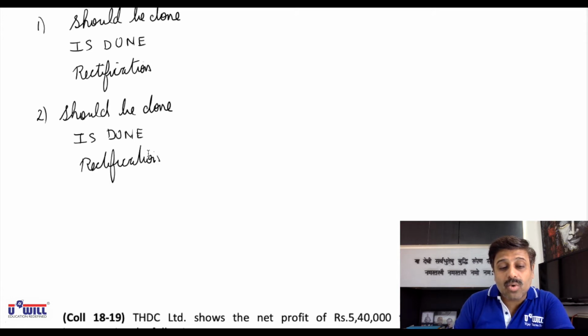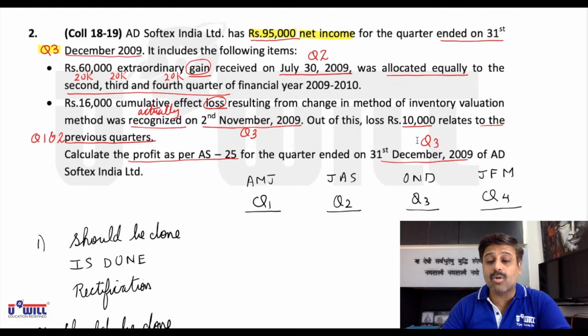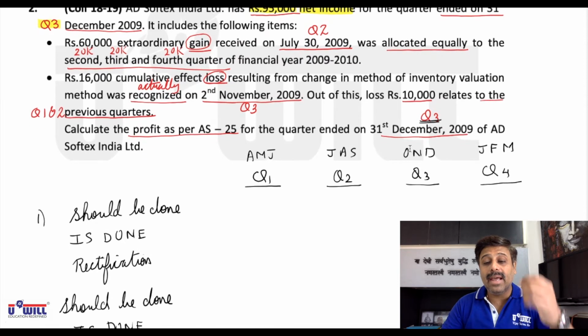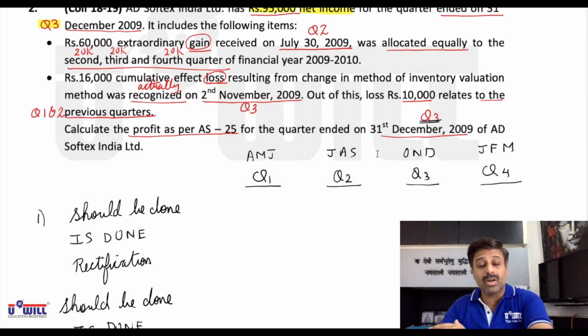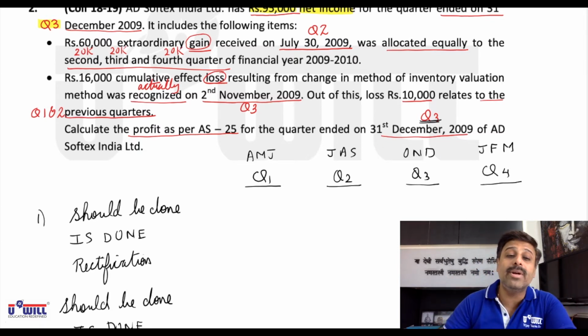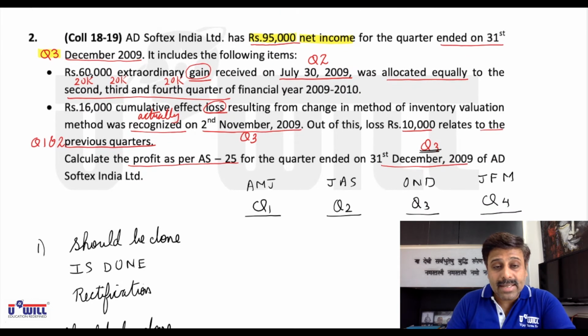These workings you all will make for every question. So, the overall position will become very clear in your mind. Any quarter asked, like here quarter 3 is asked, if you make these workings, you will be able to do it. Even if they ask you quarter 2, even if they ask you quarter 4, any quarter's income they ask, you will be able to do it if you make these workings in every question. Let us look at the things once again.